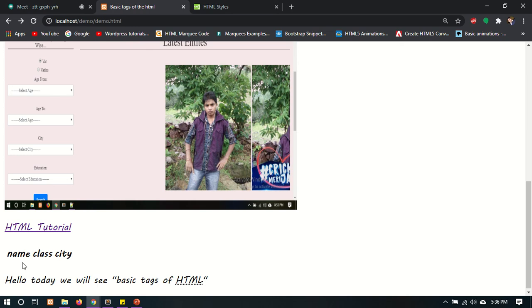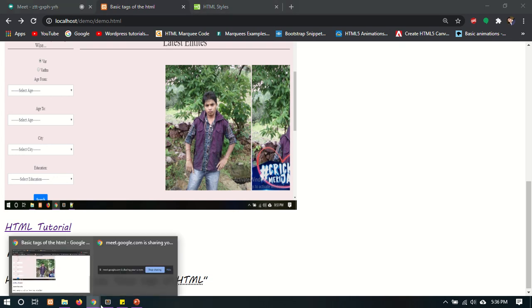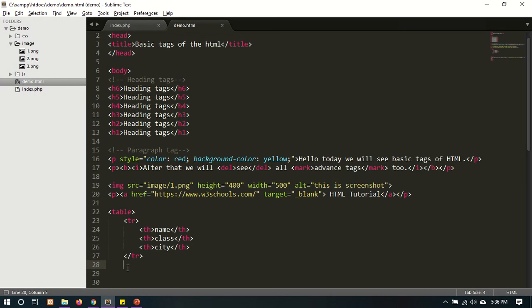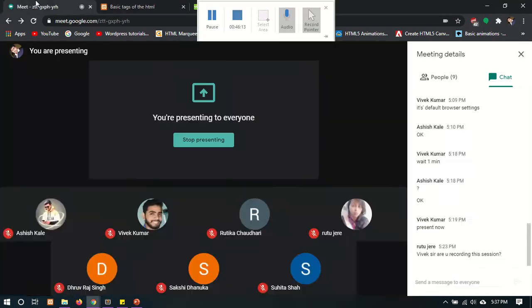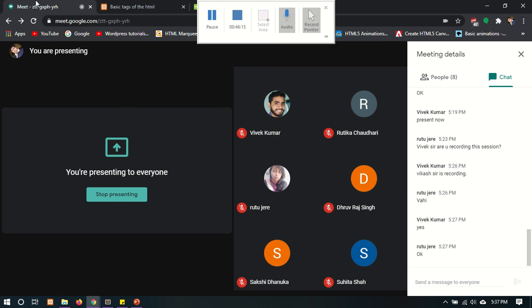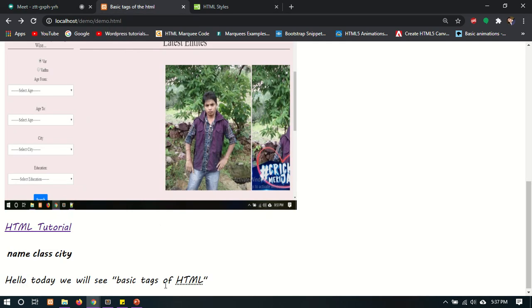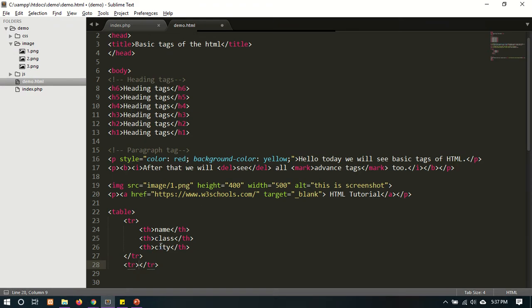And after that, we are going to give the values of these columns, or set records in this column. So for setting the records, we have to take another row. This is another row.